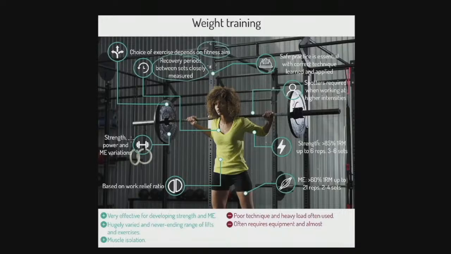Now, strength, power, and muscular endurance variations. Okay, that's important. Now, I'll just go over here. Strength will tend to do greater than 85% of 1 rep max, up to 6 reps, 3 to 6 sets. Whereas muscular endurance, just over 6% of 1 rep max, up to 21 reps, 2 to 4 sets. So we've got differences. Can I also just say up here, we want to be mentioning safety in our answers. We've got things like spotters, we've got things like technique. I mentioned lifting too heavy weights. Lots of people make this error and forget this and this, so that's important.